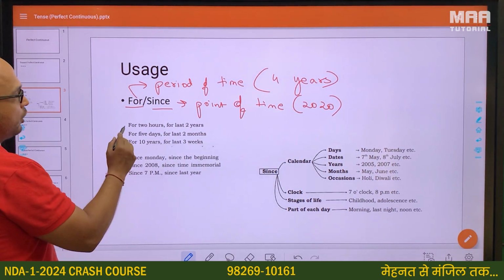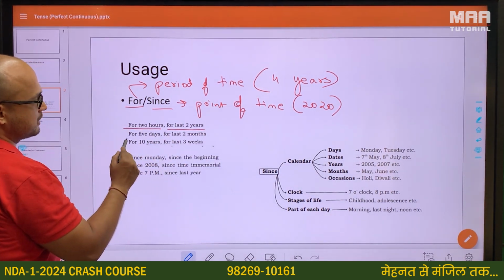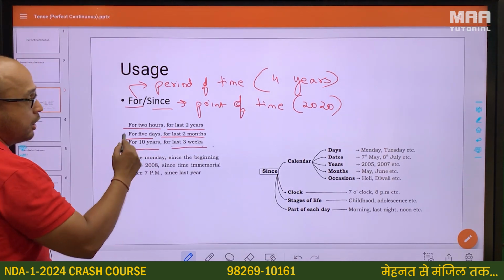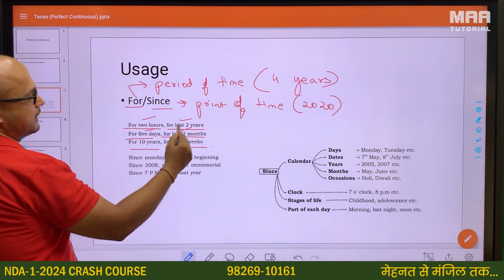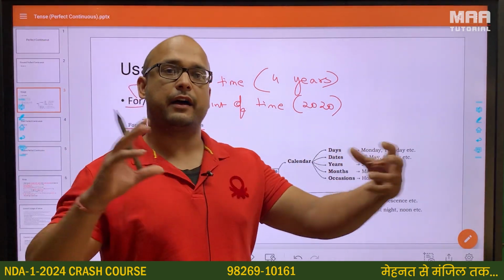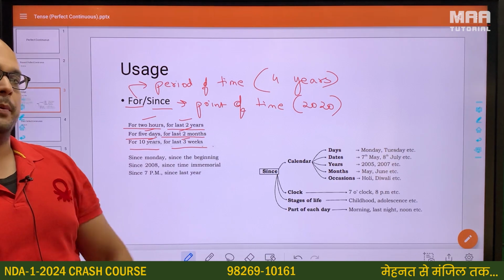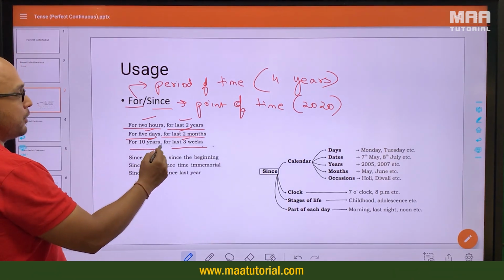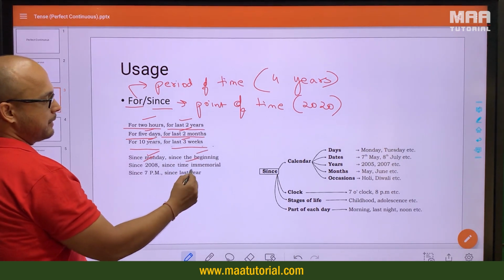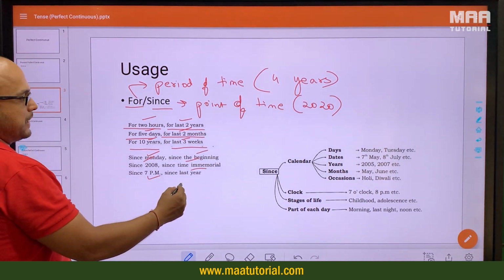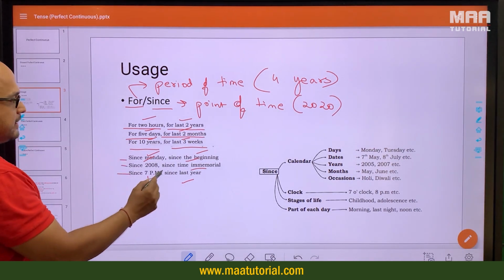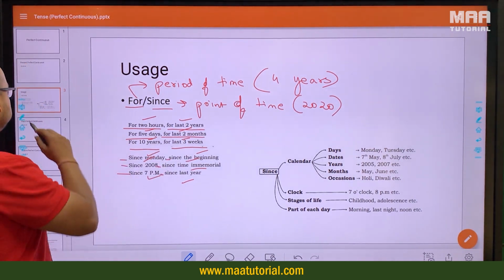So again, you'll see for 2 hours, for the last 2 years, for 5 days, for last 2 months, for 10 years, for last 3 weeks. All are periods of time. एक कालावधि है, एक समय का अंतराल, एक समय की अवधि है, rather than just a particular point of time. जैसे Monday is a point of time, since Monday, since the beginning, 2008, time immemorial, मतलब हमेशा से. 7 p.m., last year, since last year, all of these are points of time, hence they use since.